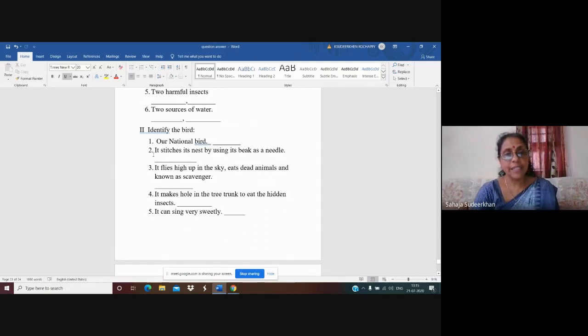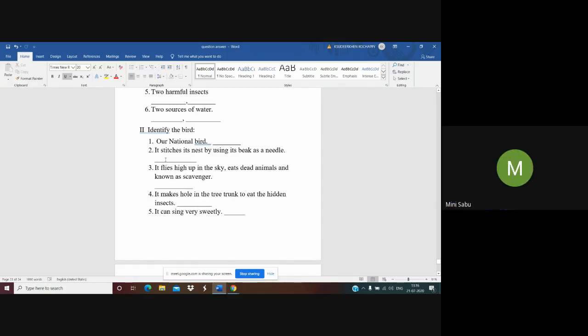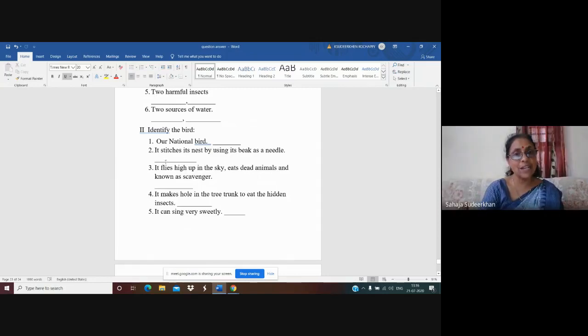Second one is it stitches its nest by using its beak as a needle. It stitches the leaves to make its nest. What is used to stitch? Beak. It is like a needle. Which bird is this? It is very clear from the word tailor, isn't it? A tailor stitches our cloth like the tailorbird stitches its nest. Okay, children. Very good.